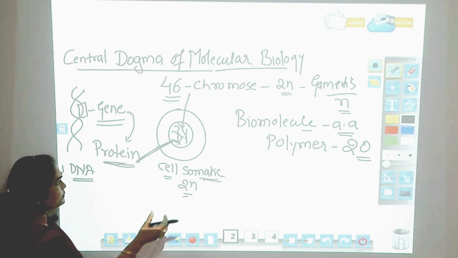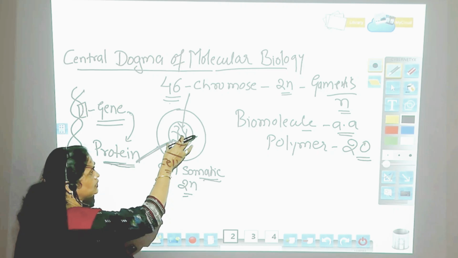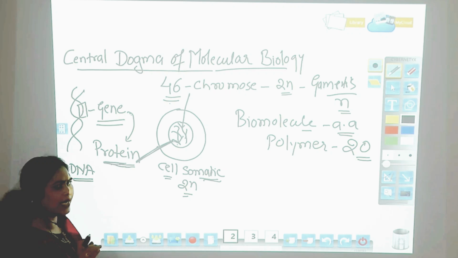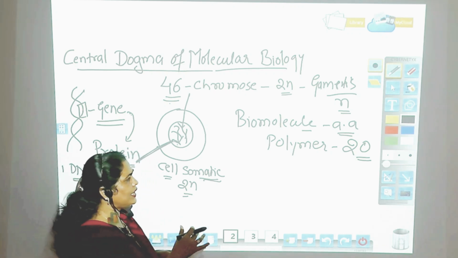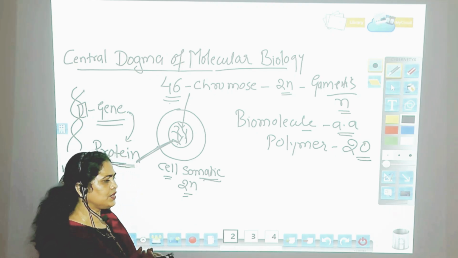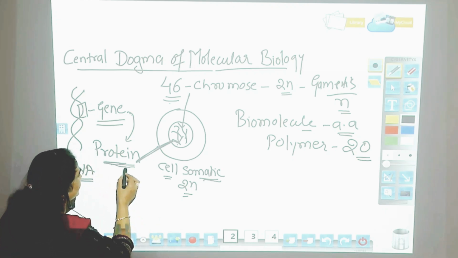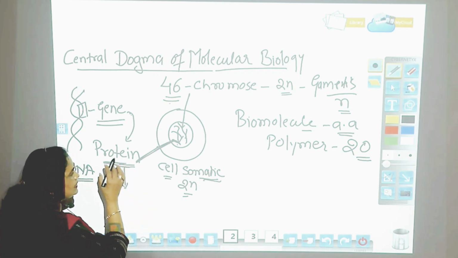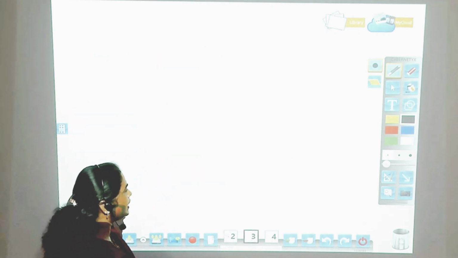What I mean to say is, a cell having the whole set of chromosomes will have the whole set of genes, but will synthesize only the required protein. The physiological role of every cell is defined: the kidney will have its function, the liver will have its function, the heart will have its function, and every cell will have its own function. And the functions played by the proteins are very specific and unique for every cell. So the synthesis of a protein is highly regulated.